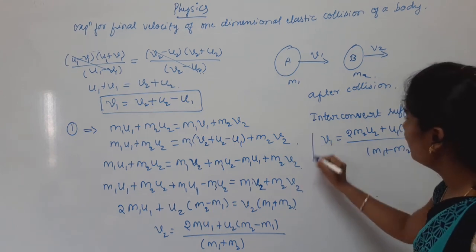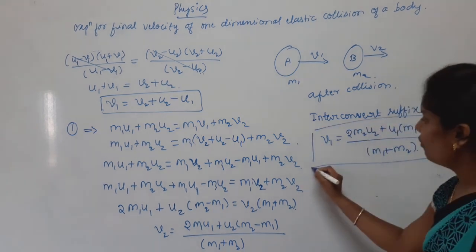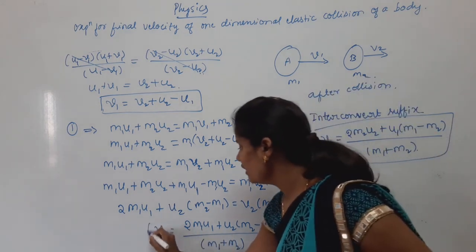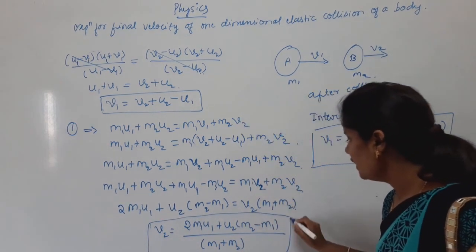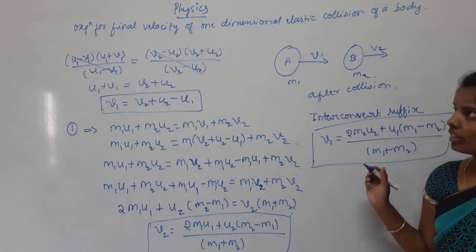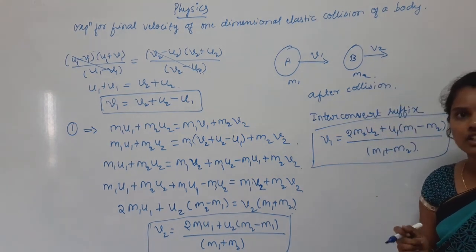These are the final velocities of bodies A and B in a one-dimensional elastic collision.